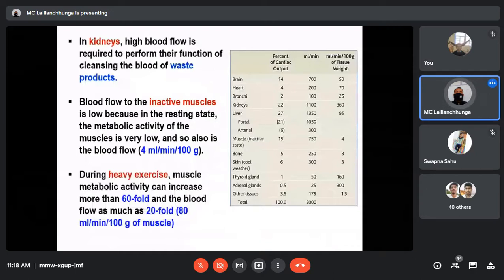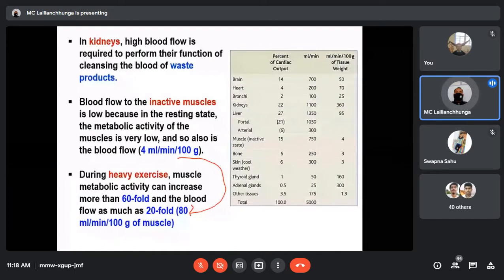That metabolic activity can increase more than 60-fold and the blood flow as much as 20-fold. When you do heavy exercise, the blood supply, which was 4 ml at rest, may increase up to 80 ml per minute per 100 gram of the muscle.